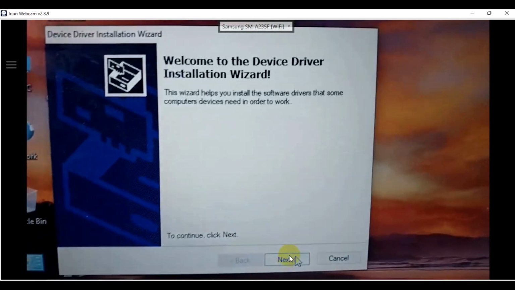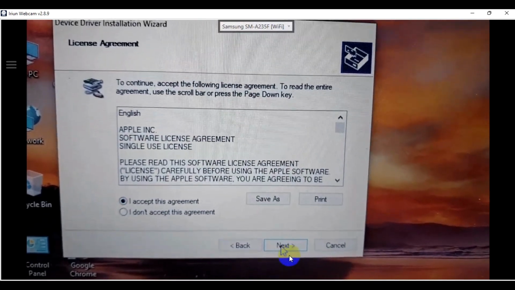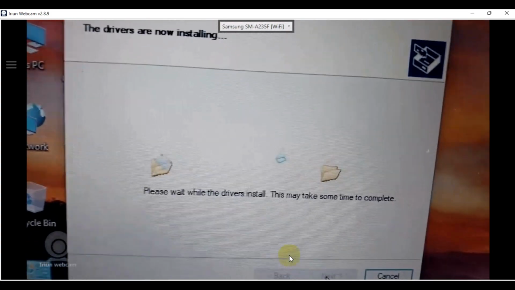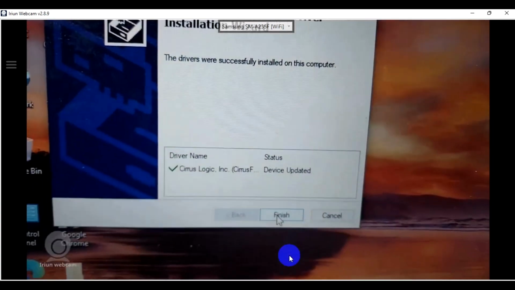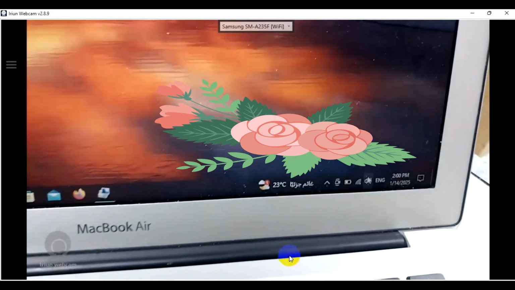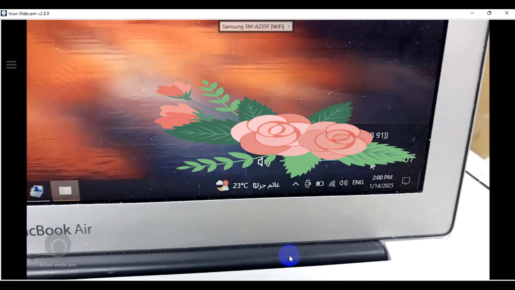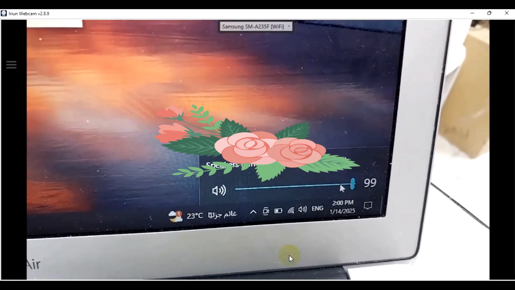Then I have to click next. Accept. File copy. Transferring file. Done. Within just 1 minute. We'll see if it's working or not. Oh, magic.